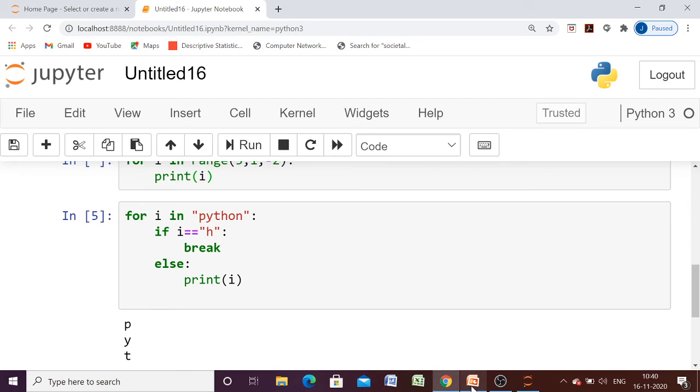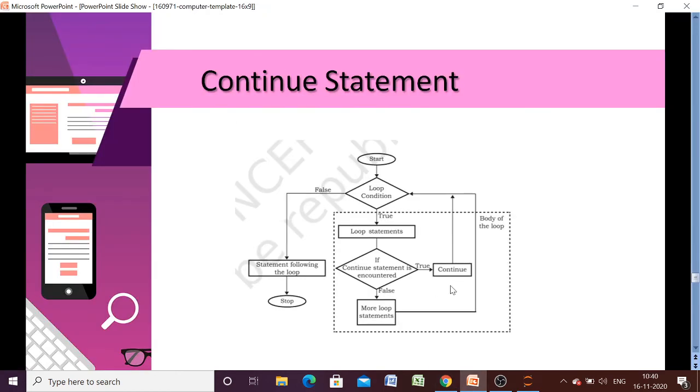Similarly, we have another jump statement, the continue statement. Here you can see that if the continue statement is executed, we don't come out of the loop, but it skips the remaining statements of that iteration and allows us to continue to the next iteration.